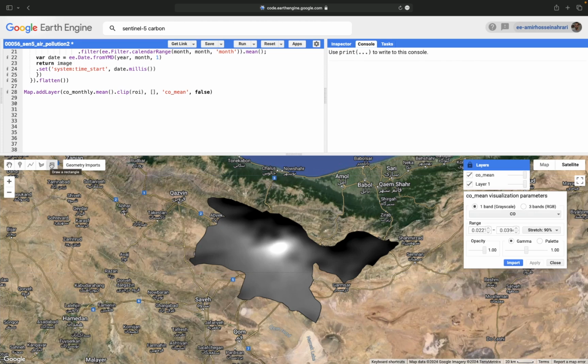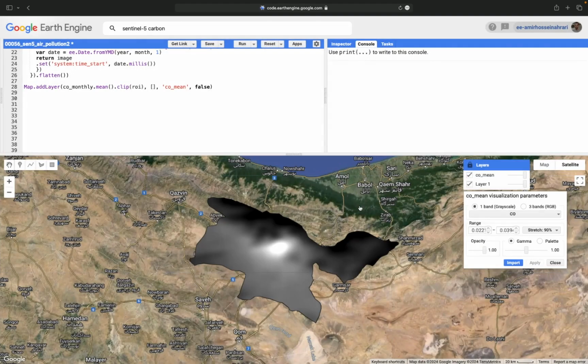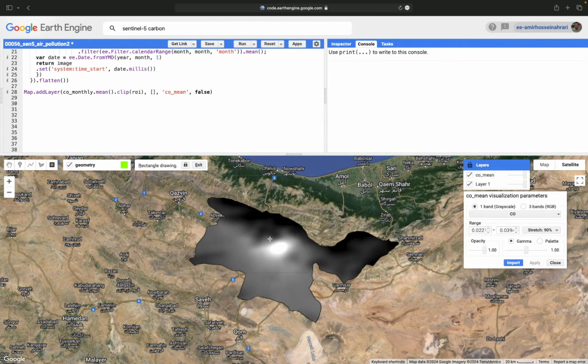You can select the hotspot or the region using the rectangle or polygon tools available here. So here I'm making a new rectangle. First, remove the previous one, and using the rectangle tool, I'm selecting the point that is related to the hotspot. After this process, we need to use the image.series function to monitor carbon monoxide changes from one time to another.